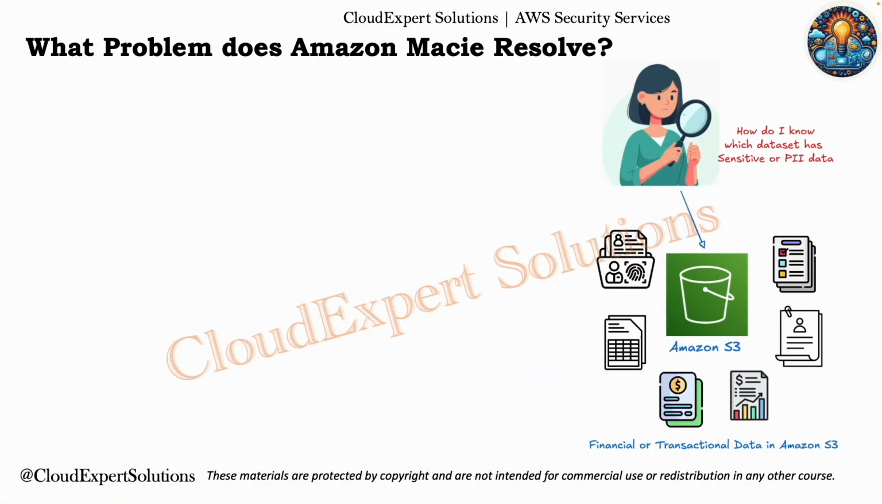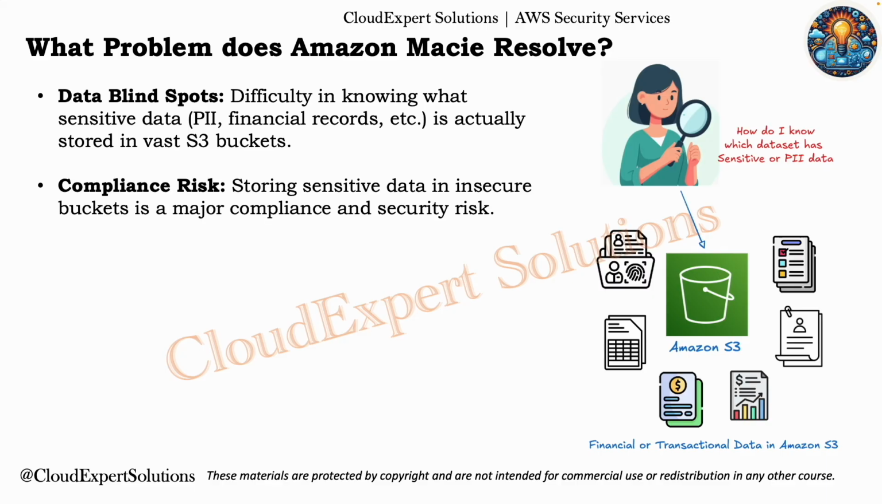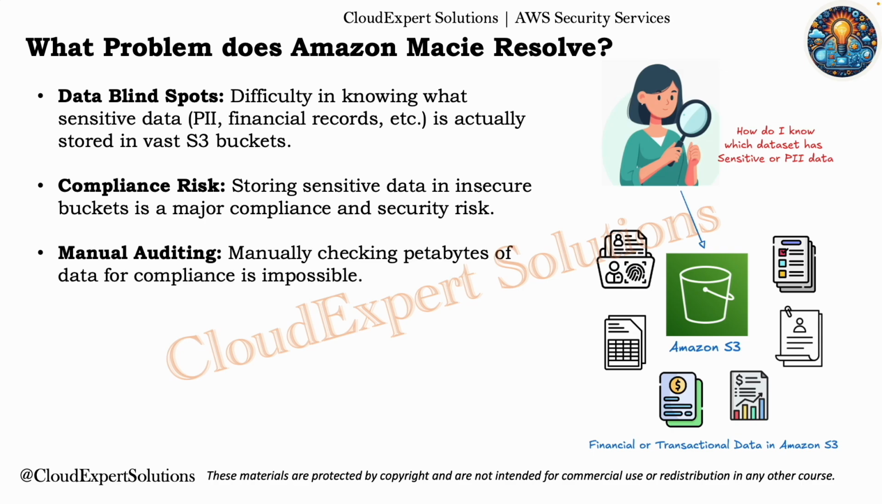So what problem are we solving here? It's the data blind spot. We dump petabytes of data into Amazon S3, could be logs, documents, you name it. And we often lose track of what is inside that. Is there a spreadsheet with 5,000 credit card numbers sitting in a publicly accessible bucket? That's a massive security and compliance risk. Storing sensitive data in insecure buckets is a major compliance and security risk. Manually auditing petabytes of data just does not scale.